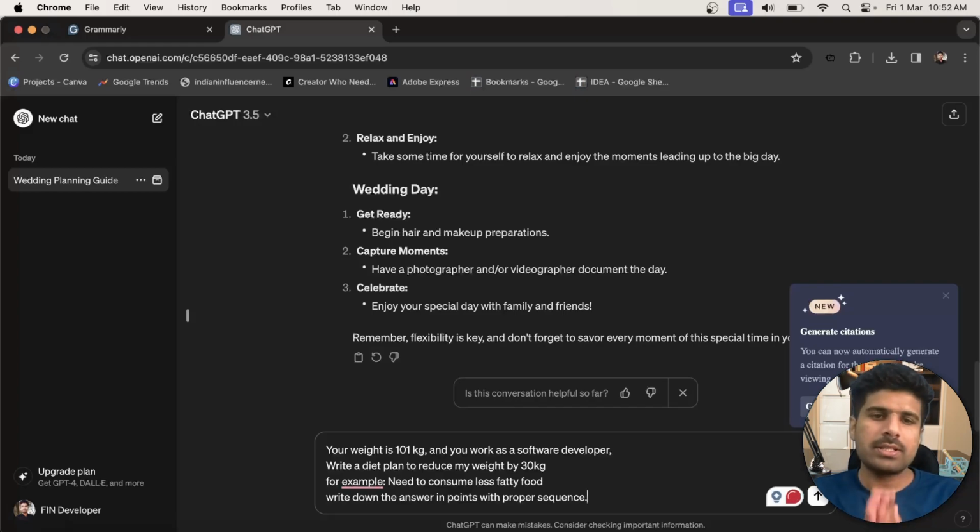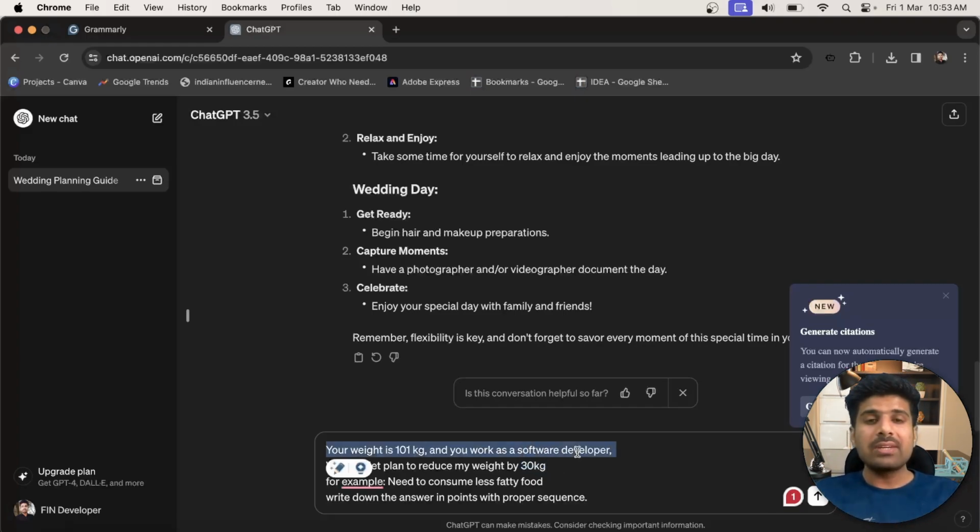Now let's understand this prompt first. Your weight is 101 kg and you work as a software developer. This is the context which I gave, in which condition you are going to act. If I only write a diet plan, ChatGPT doesn't know that your weight is 101. So maybe they consider that your weight is, let's suppose, 60, so you want to reduce 2 to 3 kg. But here I want to reduce my weight by 30 kg. That is the important thing which we need to introduce in our prompt.